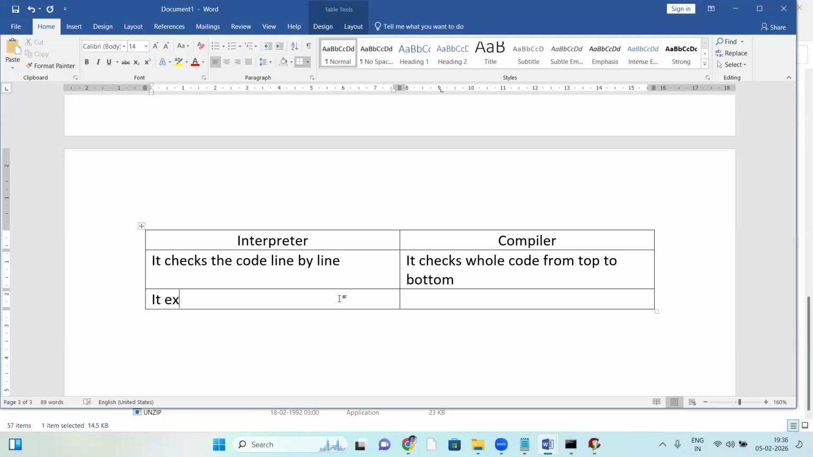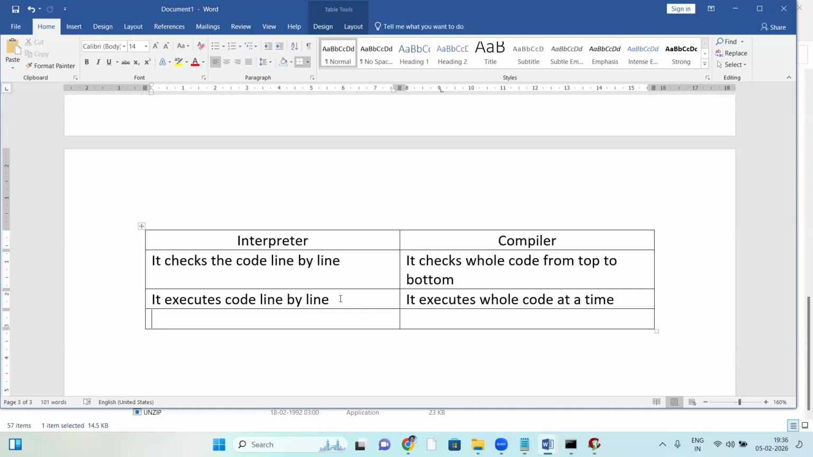Not only checking, execution also. The interpreter executes code line by line, converting then executing, converting then executing. In the case of the compiler, the exe file is created, so it executes the whole code from top to bottom at a time.